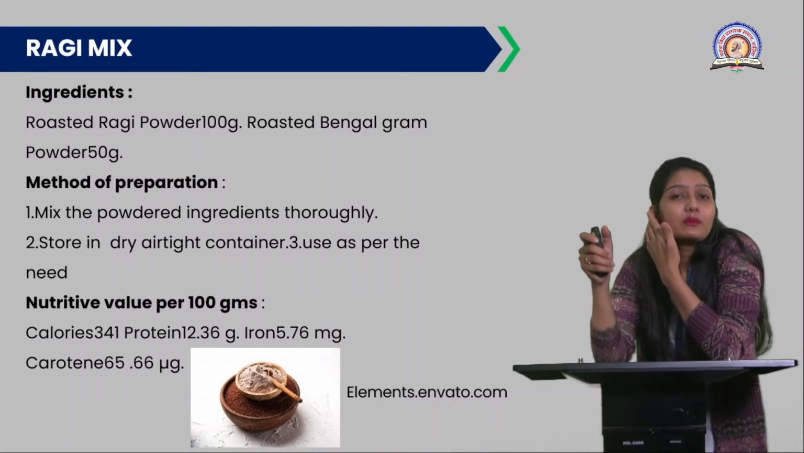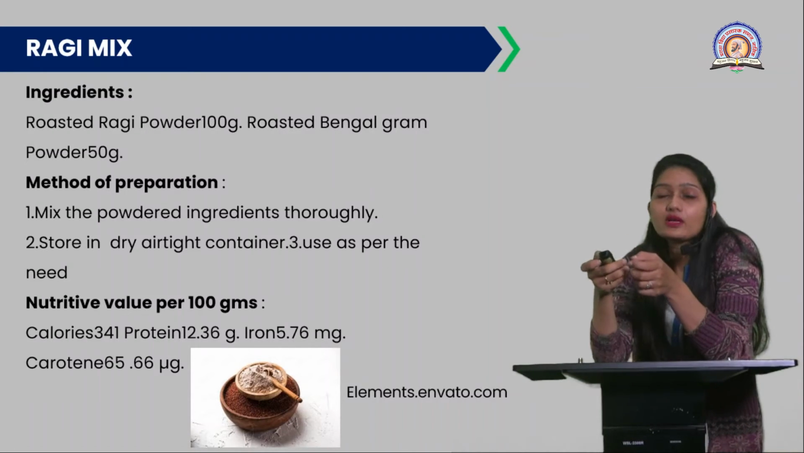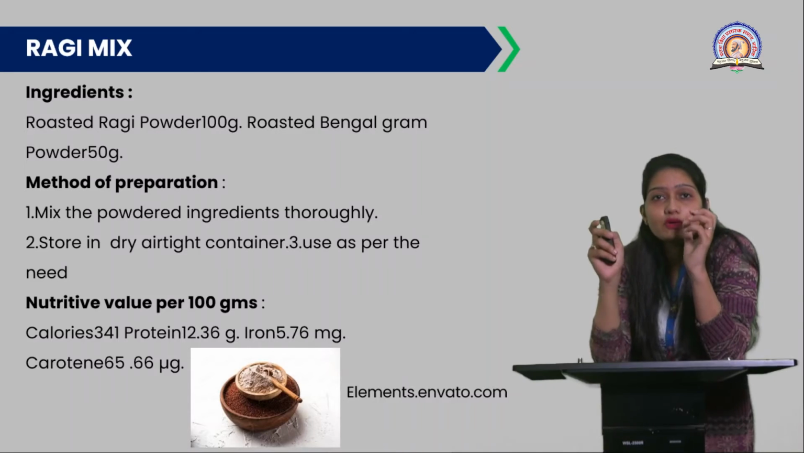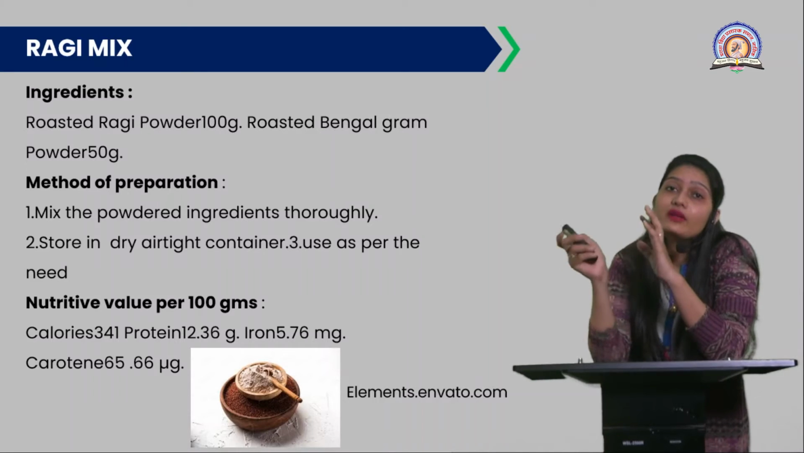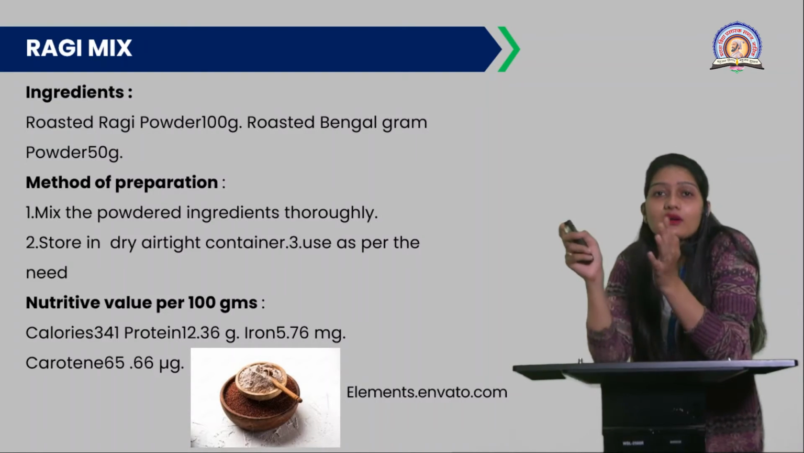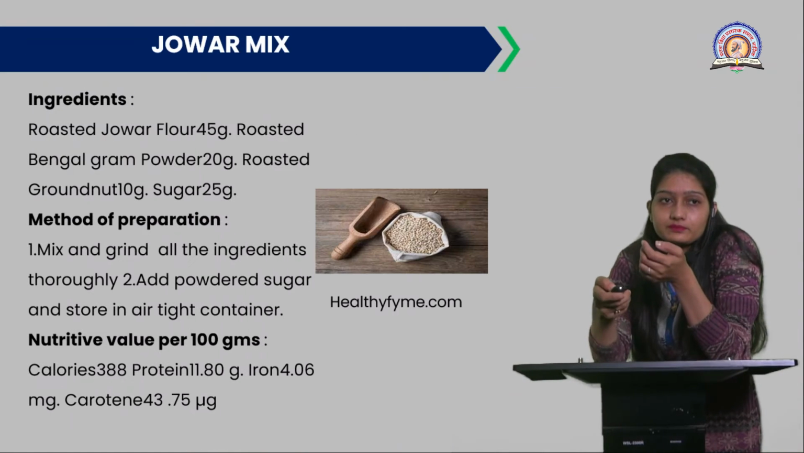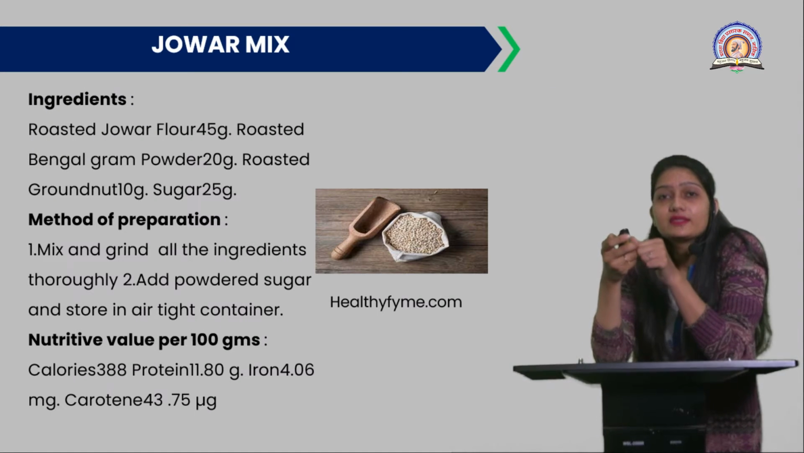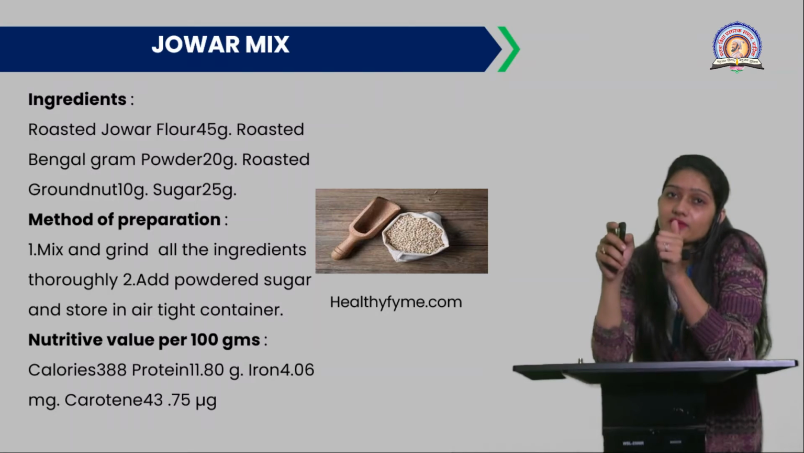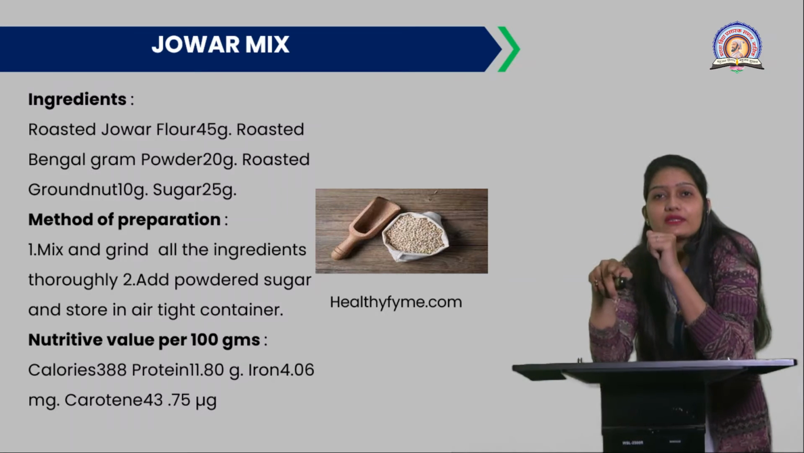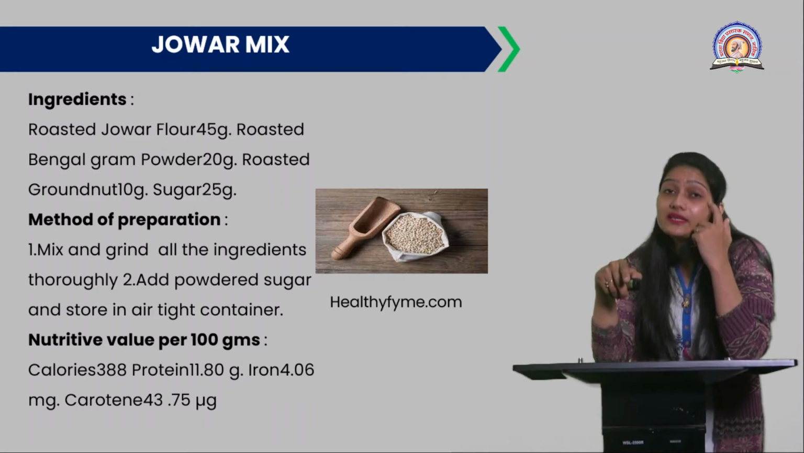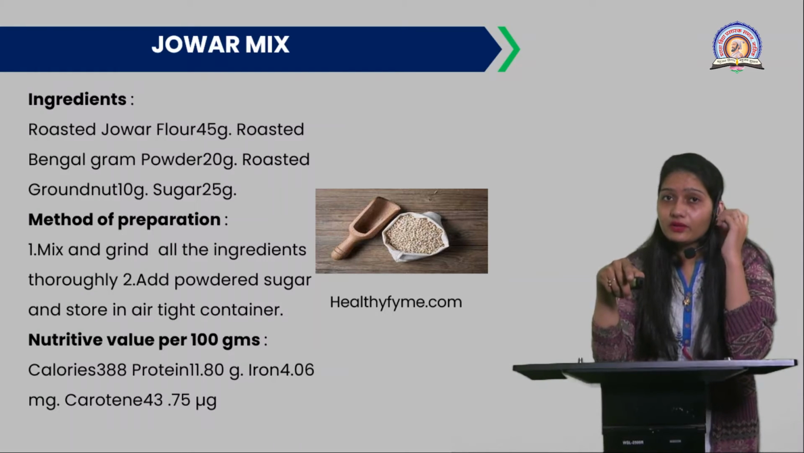Again, this is an important recipe that is given to children, which is rich in nutrients and also has a low cost as compared to other fancy food. Now let's discuss another recipe, that is jowar mix. Jowar, as you know, in this figure you can see jowar, a cereal. That is the ingredient for this recipe.